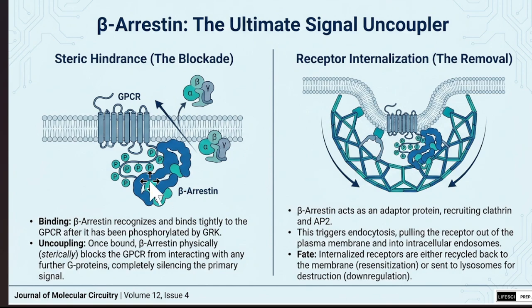After binding, it creates clathrin-like molecules, or adapter proteins, that recruit clathrin and AP2 and trigger endocytosis, pulling the receptor out of the plasma membrane and into intracellular endosomes. After internalization, receptors are either recycled back to the membrane, which is resensitization, or sent to the lysosome for destruction.